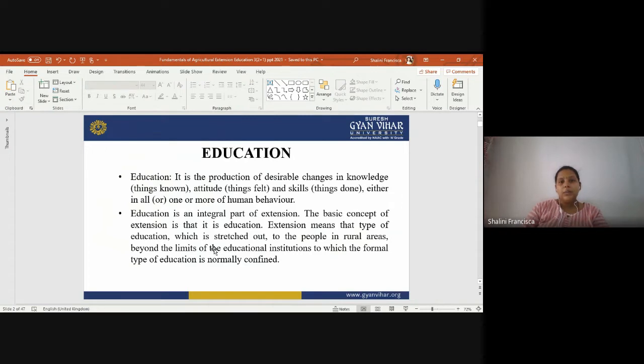It's about bringing the desirable change that a person needs, to change their knowledge. Knowledge is whatever they know, and whatever technology is taught to them, and how we are going to modify their knowledge according to our knowledge. It's not vice versa. It is a top-down model that we are following here.